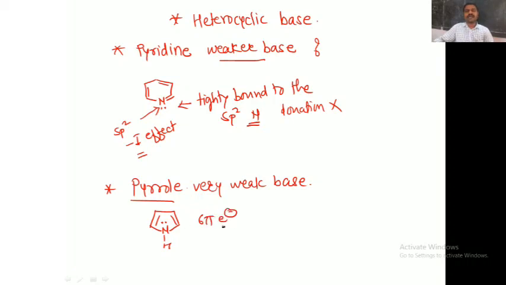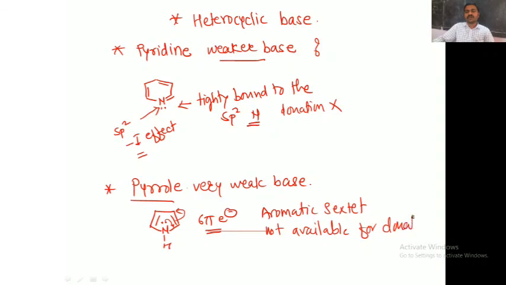This is a 6-pi electron system: 2 electrons for each of the 2 pi bonds make 4, and these 2 electrons make 6. So this electron pair is involved in completing the aromatic sextet. Therefore, this electron pair is not available for donation.